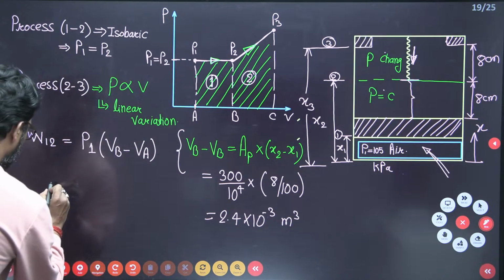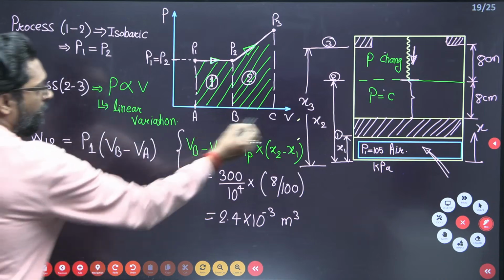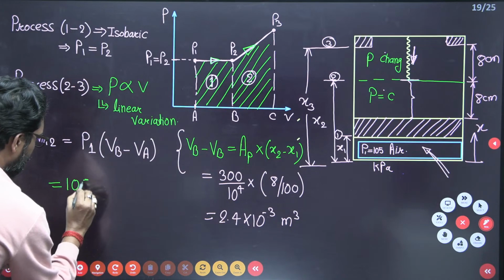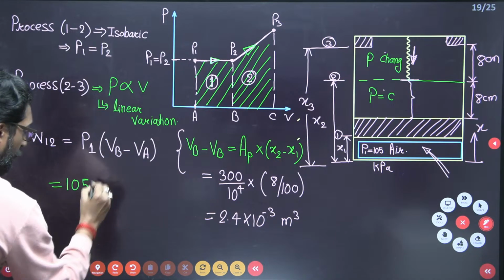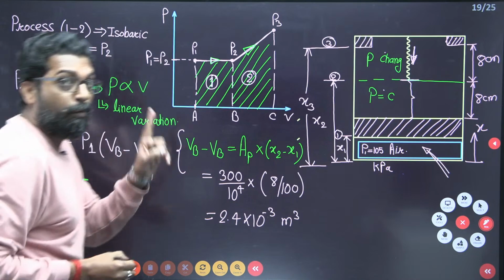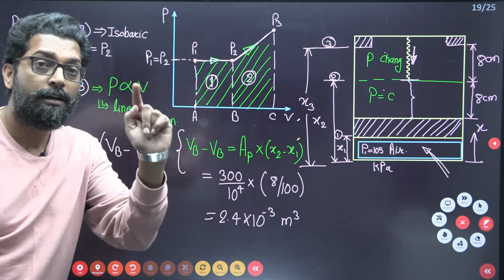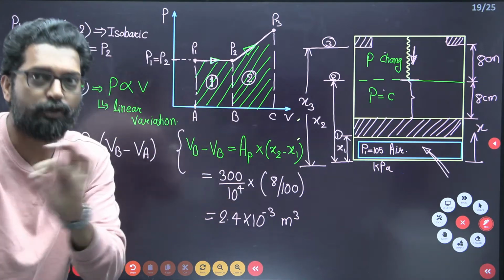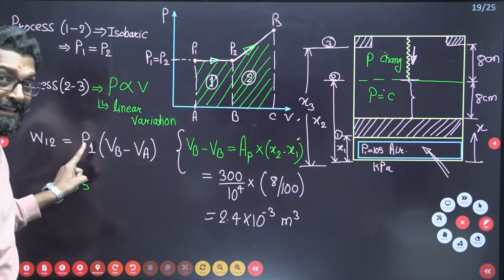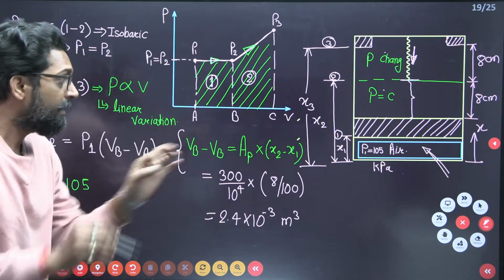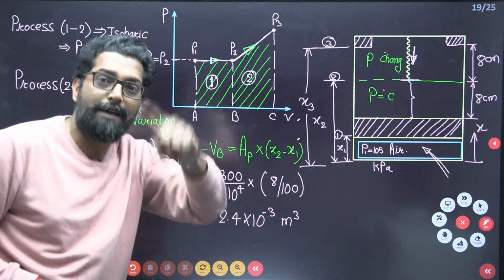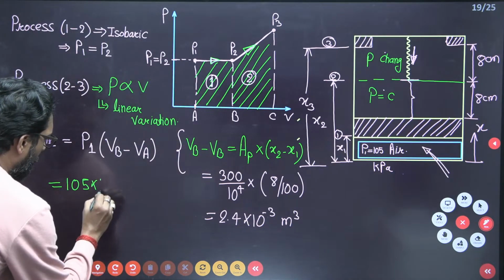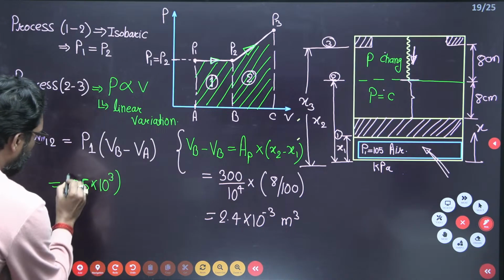Now put here, what is the pressure? This pressure P1 is what? 105 kilopascal. So we have to find the work. It is in joule. And joule is what? Newton meter. So if you find the Newton, convert this kilopascal into pascal. Why? Because pascal is Newton per meter square. So here 10 to the power 3 you have to multiply. So this is your P1.